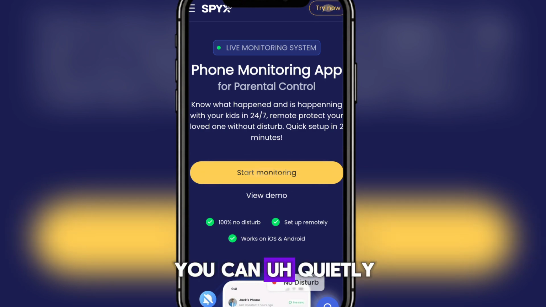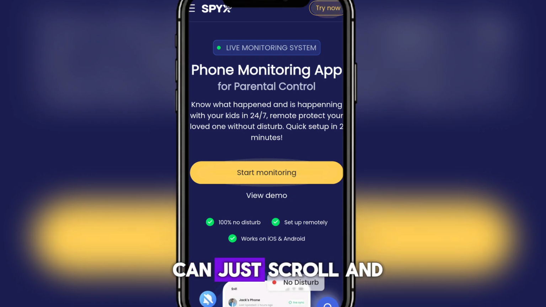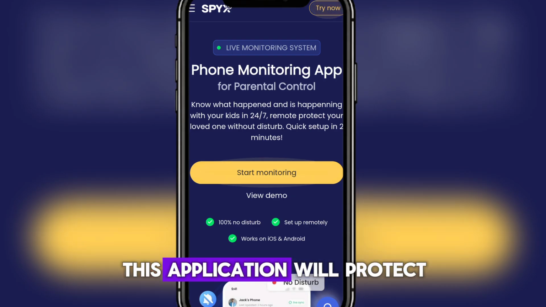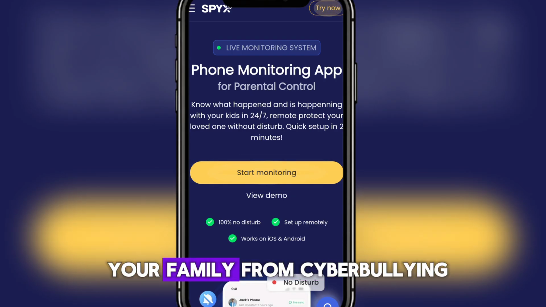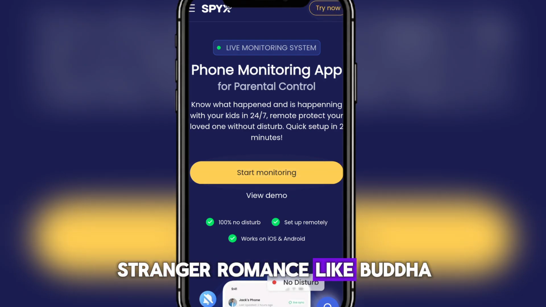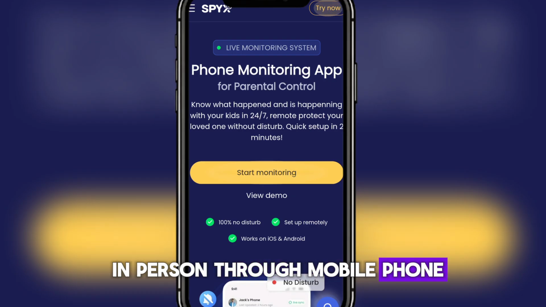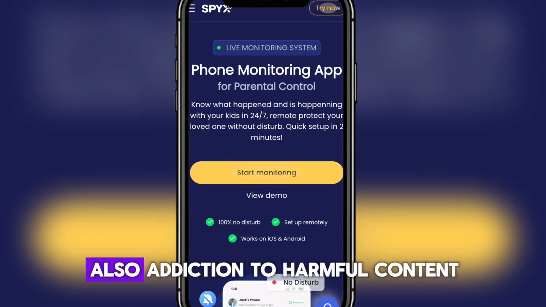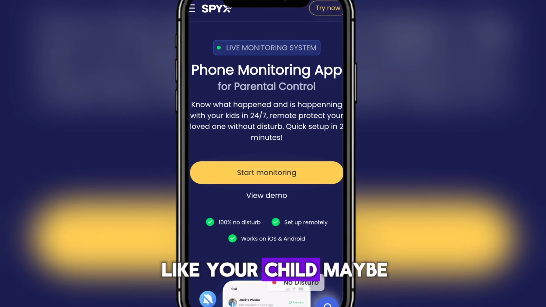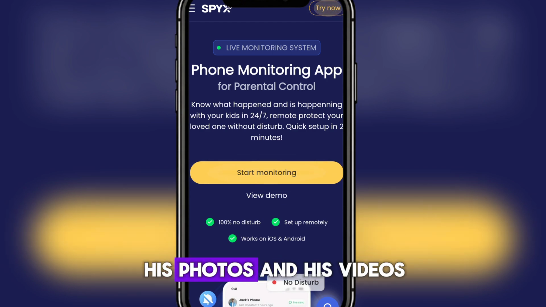You can quietly watch everything comfortably with your mobile phone. You can just scroll and watch your child's WhatsApp and see what he's doing on his Instagram and everywhere. This application will protect your family from cyberbullying and stranger romance, like people that will try to meet your child in person through the mobile phone. You will be able to detect that. Also, addiction to harmful content: your child may be addicted to something, and you will be able to see his photos and his videos.